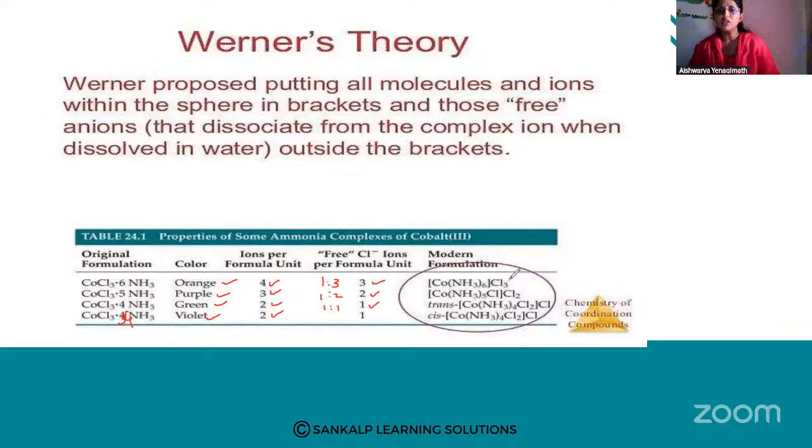So here if you see the modern formulation, he gave the formula like this: [Co(NH3)6]Cl3. Outside, andre this became cation, this became anion. So this is the coordination sphere and this is the ionization sphere. This was for the first time explained by Werner. Then [Co(NH3)5Cl]Cl2. So outside there are two Cl minus ions, and here there is only one Cl minus ion. And here also cis and trans, you can see. Yes, so this was being done by whom? It was being explained by Werner for the first time.